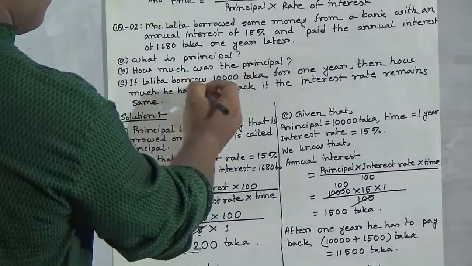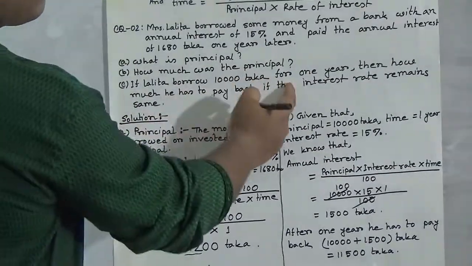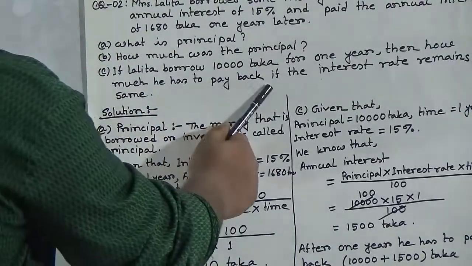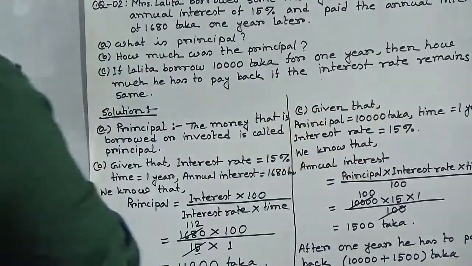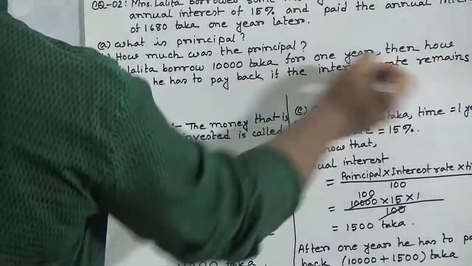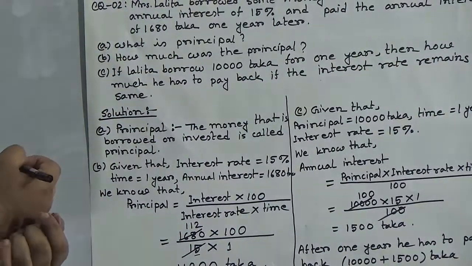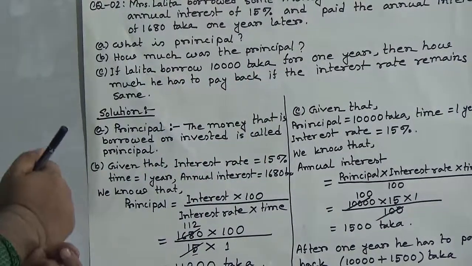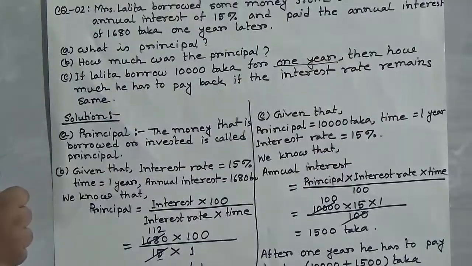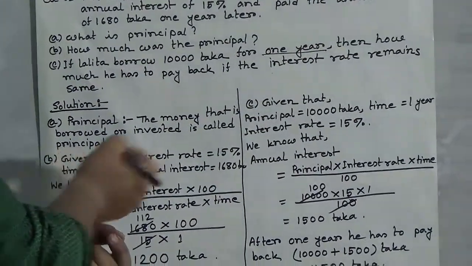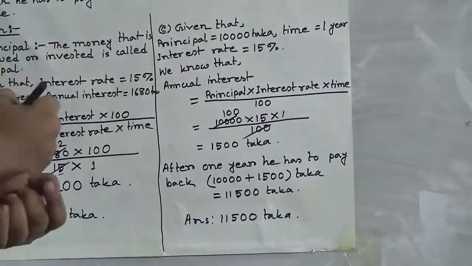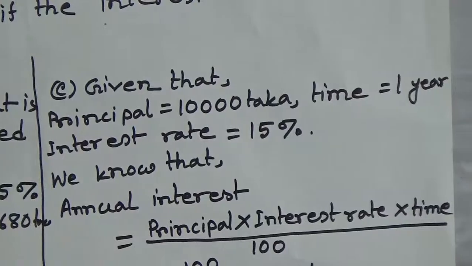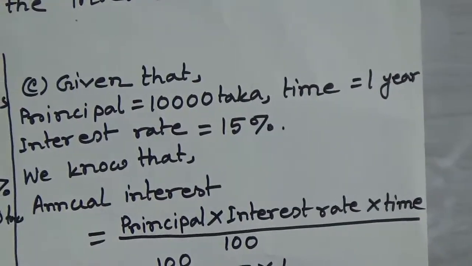Next we shall solve number C. If Lolita borrows 10,000 taka for 1 year, then how much does he have to pay back if the interest rate remains the same? That means the interest rate remains the same as the previous interest rate, which is 15%. Here the principal is 10,000 taka and time is 1 year. So at first we write, given that principal 10,000 taka, time 1 year, interest rate 15%. We need to find out the annual interest.